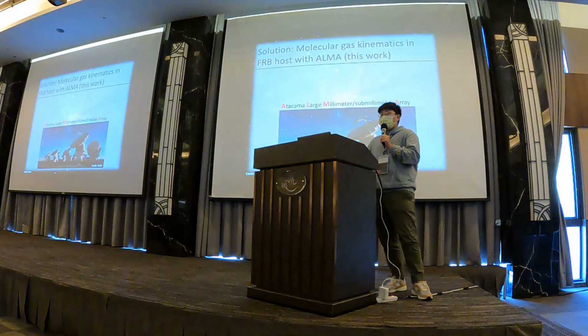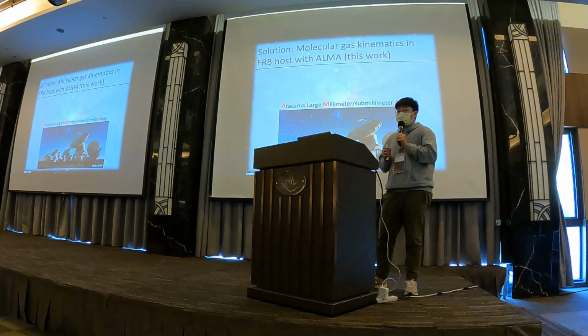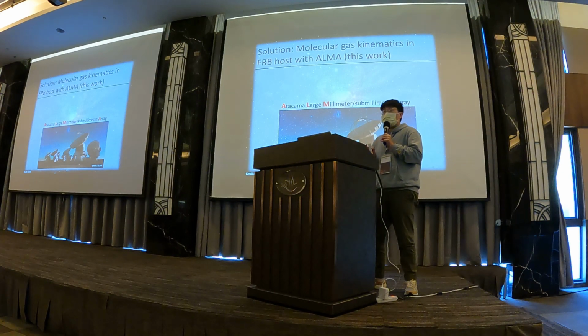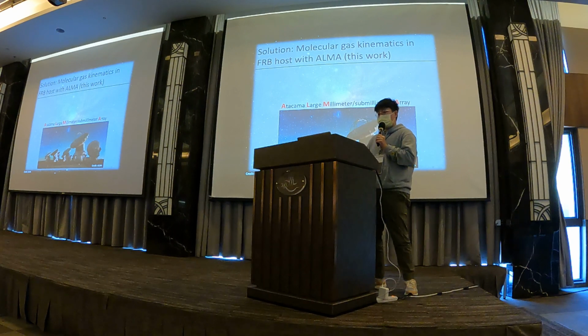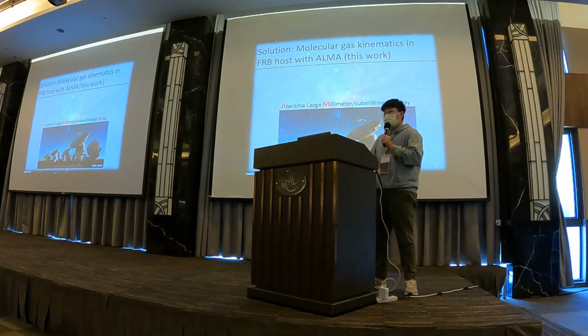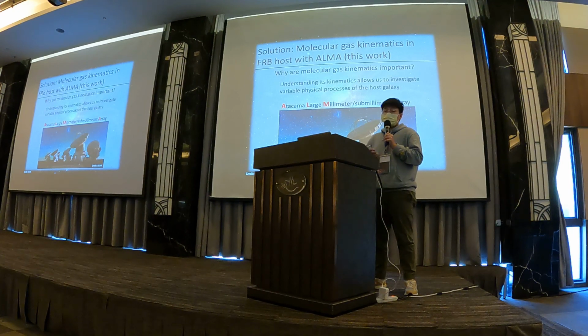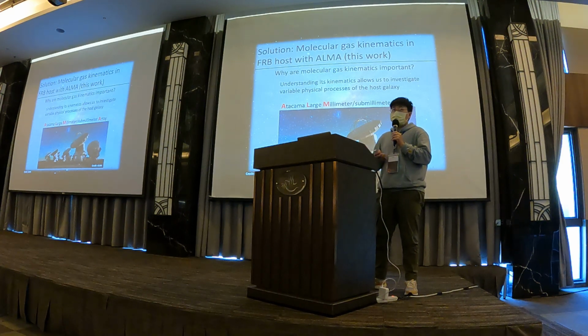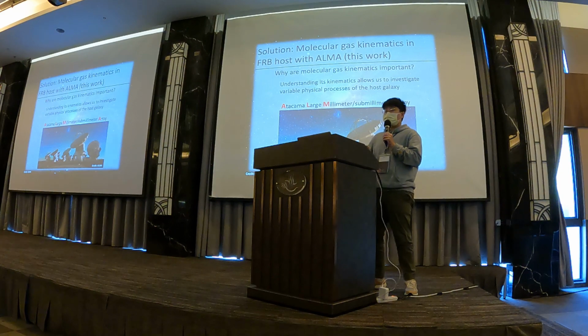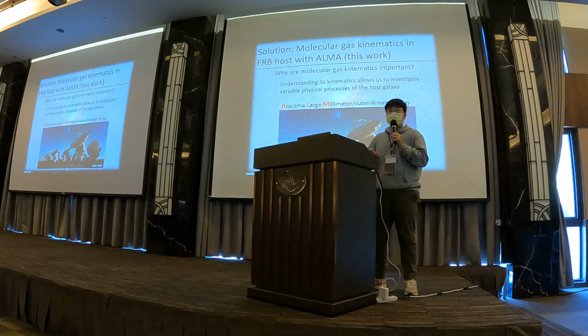Okay, so the solution, which is this work, is to map the molecular gas kinematics in one of the non-repeating FRB hosts with the ALMA telescope, which observes at sub-millimeter wavelengths, and to provide another perspective on FRB hosts. So why are these molecular gas kinematics so important? Because they are the fuel of star formation. And if we can understand the kinematics, it can allow us to investigate the physical processes of the host galaxies, like smooth rotation, merging, or infalling gas, which may be a link to the origin of fast radio bursts.